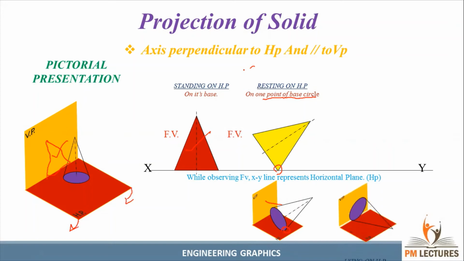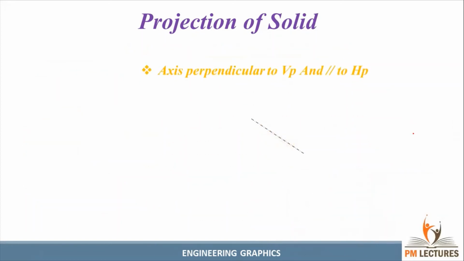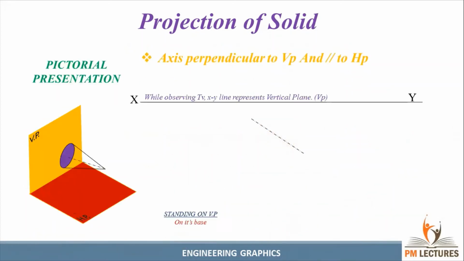And the third condition, see guys, this is the third condition. The slant: lying on HP on one generator. See here, it's lying on the HP with one generator. If I am seeing from the view, we can get it like this. Okay. So now you can see the top view, guys.